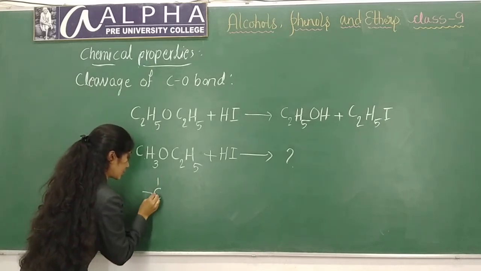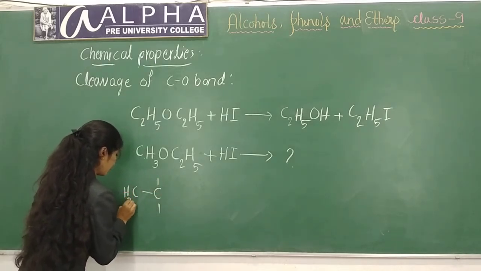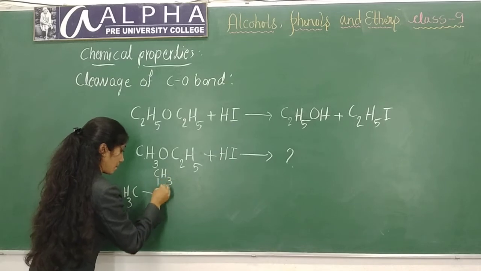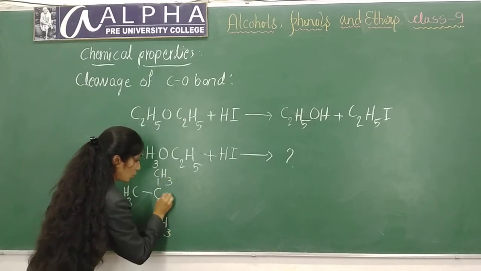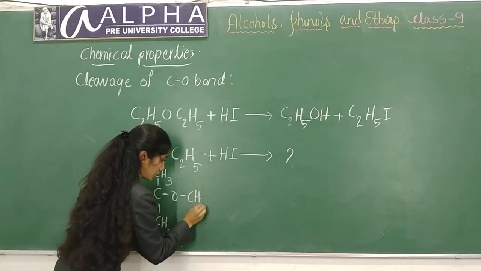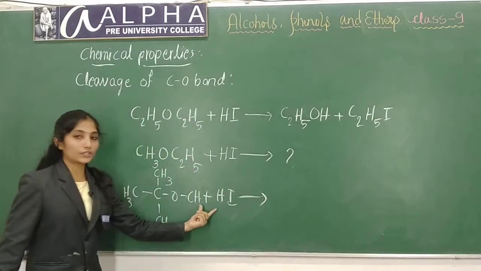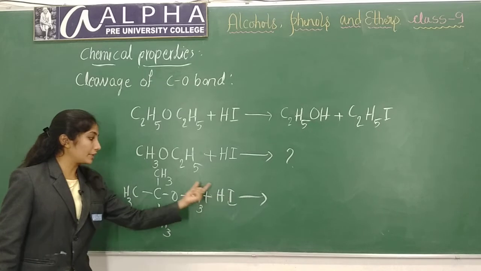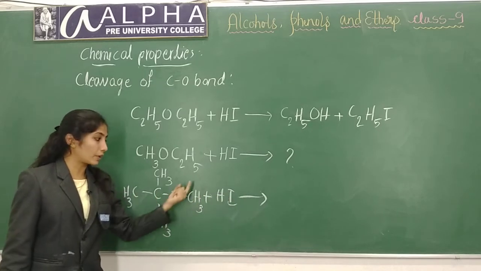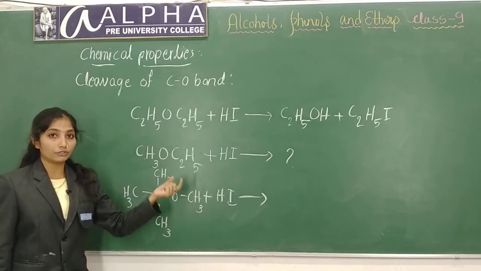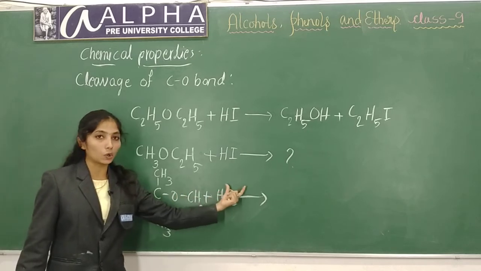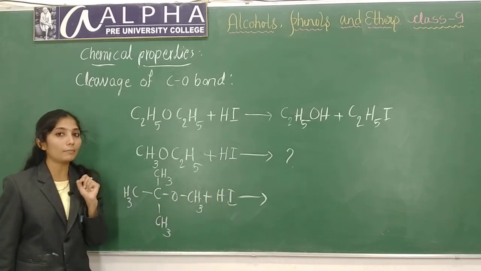And if you take this tertiary group, CH3, CH3, CH3O, CH3 plus HI, here also you will be confused where to attach the hydrogen and where to attach the iodine, which alkyl group will form alcohol and which alkyl group will form halide.